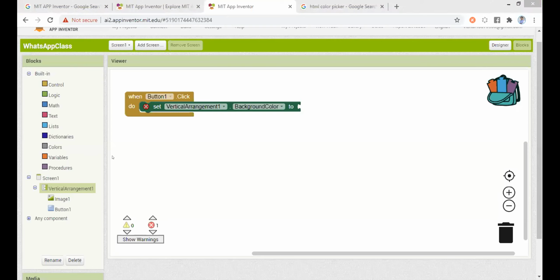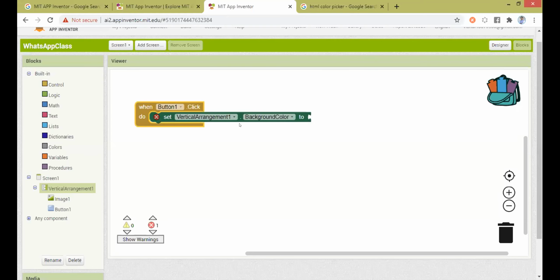Right? Good. So now what I'm going to do is set this vertical arrangement dot background color to some values of RGB. All the values of RGB are just going to be random values. I'm not going to put a fixed value. I'm going to put some random values. How can I do that?